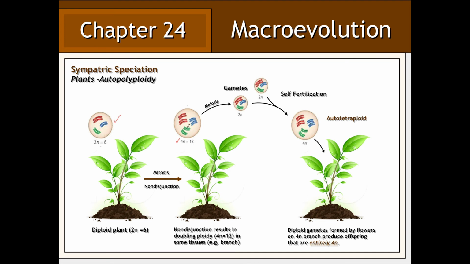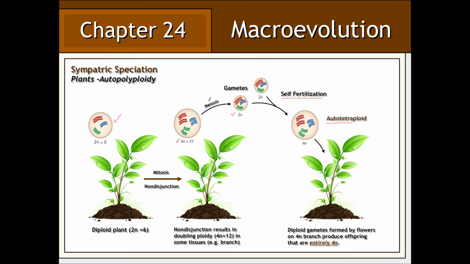If some of these cells are involved in meiosis, they in turn would give rise to diploid gametes. During self-fertilization, these gametes could join to form a tetraploid zygote, giving rise to a plant that is entirely 4N.